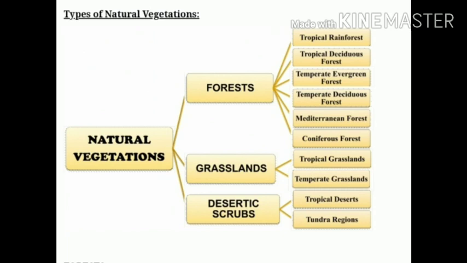Let's discuss the types of natural vegetation. As I already told you, natural vegetation is divided into three parts: forest, grasslands, and shrubs. Now forests are subdivided into tropical rainforest, tropical deciduous forest, temperate evergreen forest, temperate deciduous forest, Mediterranean forest, coniferous forest, tropical grasslands, temperate grasslands, tropical deserts, and tundra region.